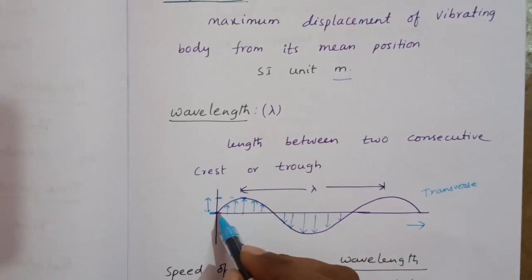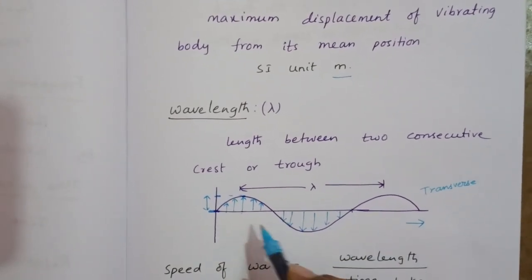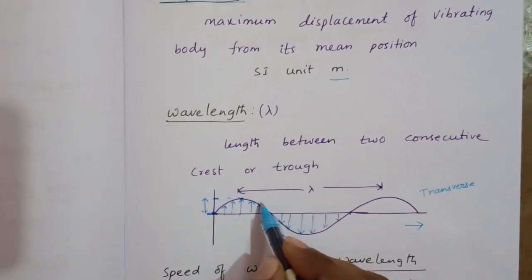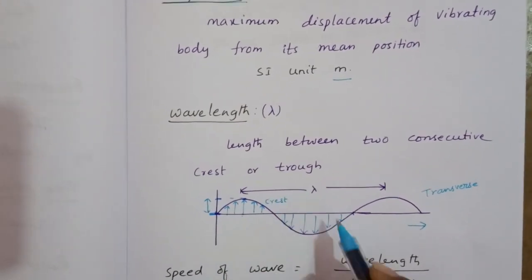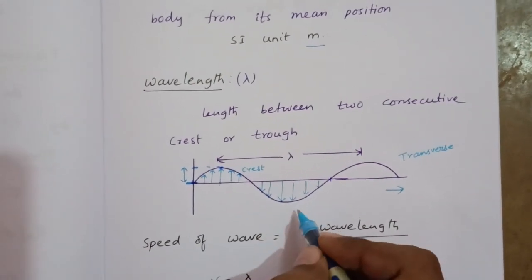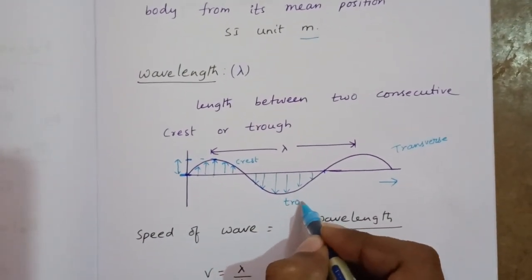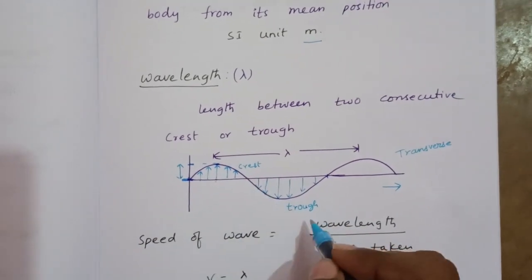Now, the upper part of a complete wave is known as the crest, and the lower one is known as the trough. Crest, trough.